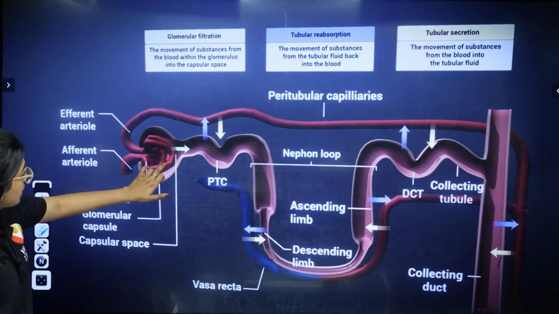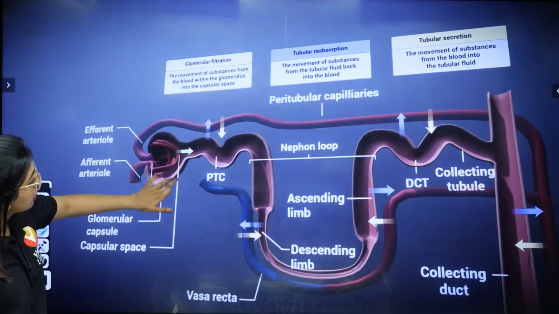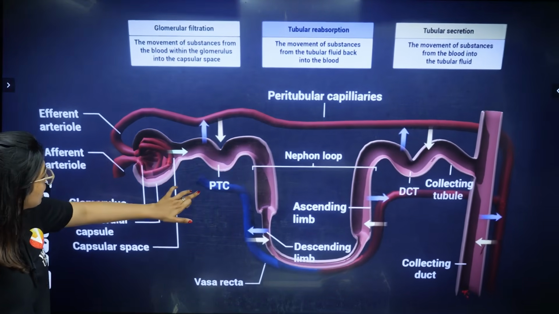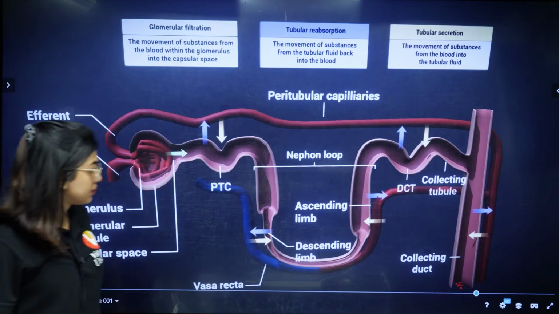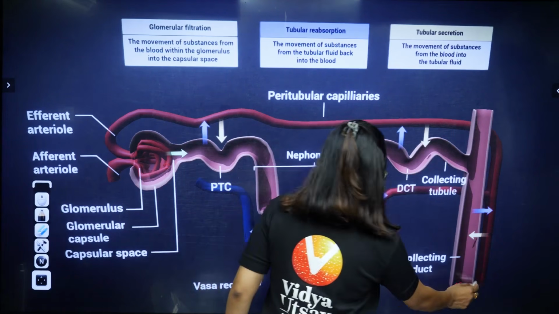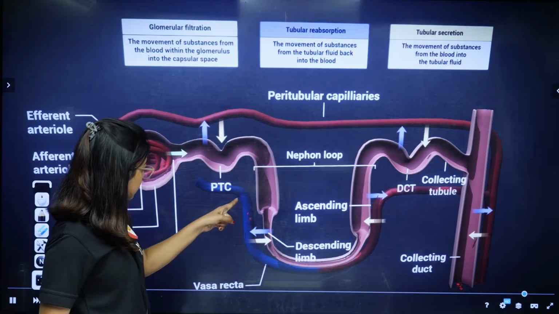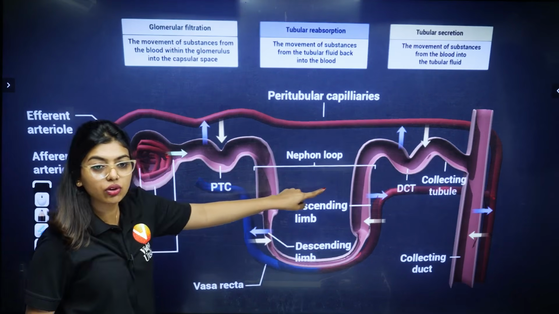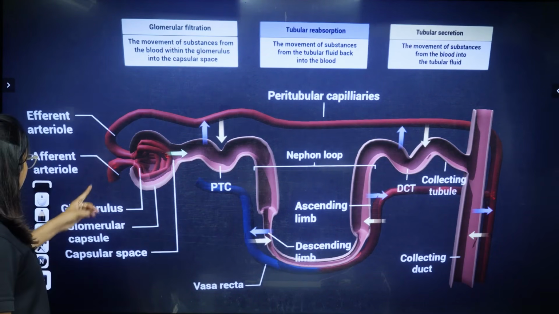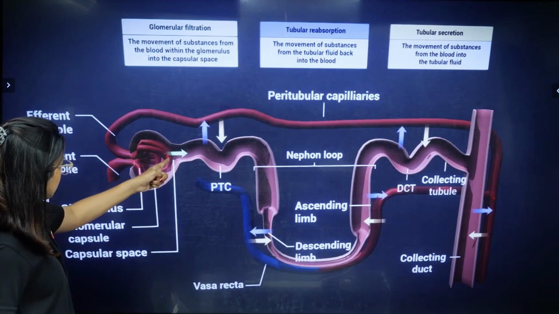You can see blood is right now here. Anywhere movement is happening, I am not able to see. Capsular space. One second, students. See here, you can see the blood is moving like this. In the opposite direction, at that time the fluid is moving like this. Can you see the movement? I don't know, but you can see small grains. Now see again, the afferent arterioles, it's coming, see.